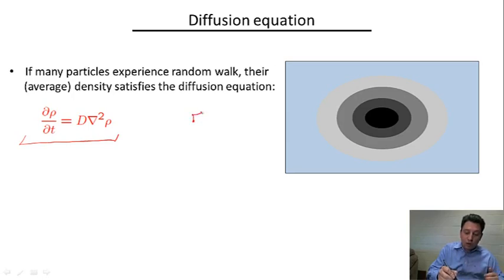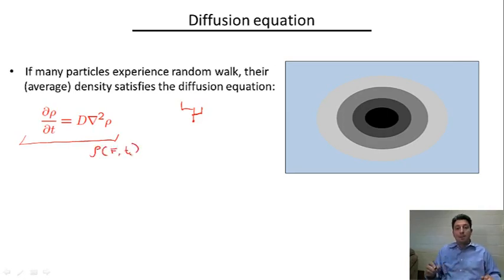It can go up, right, down, left, and so on, with equal probability to go in any direction. If a lot of such particles are put together and you look at them from a large length scale, the evolution of their density is going to be described by this equation, where rho is in general a function of position and time.